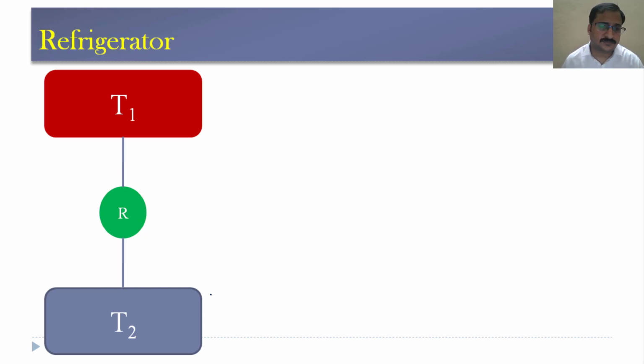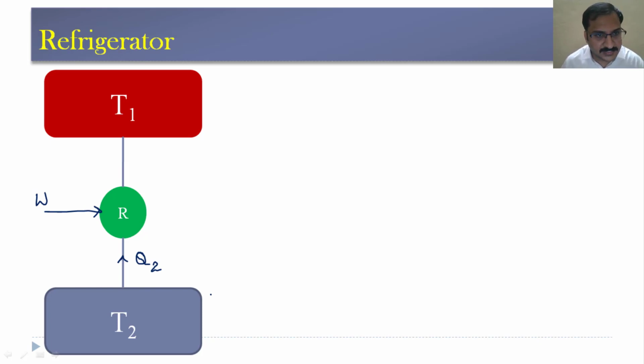Now, this refrigerator is a device to which we are supplying a certain amount of work input. Initially we give a certain amount of electrical work input. That electrical work is converted into mechanical work in the compressor, and by running that compressor, heat will be extracted from the products kept inside the refrigerator by the refrigerant being circulated in the tubes.